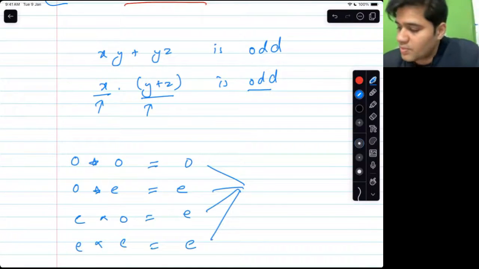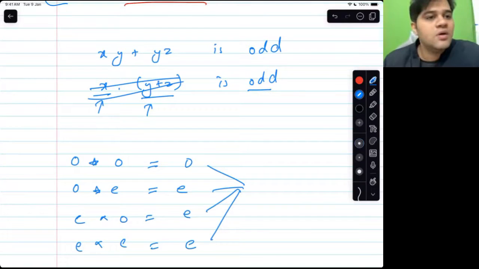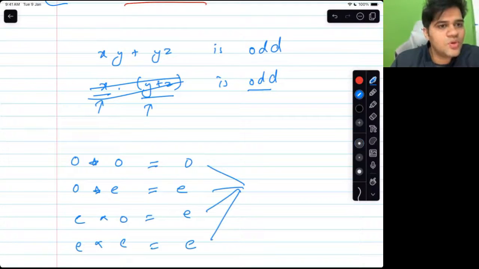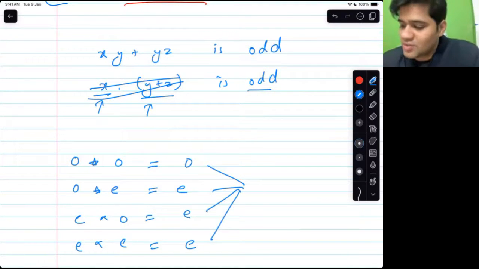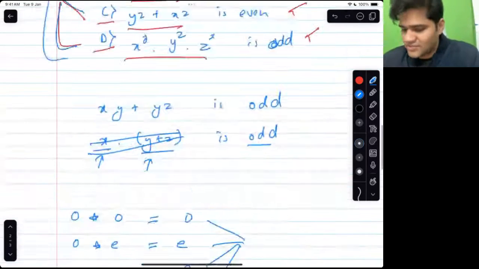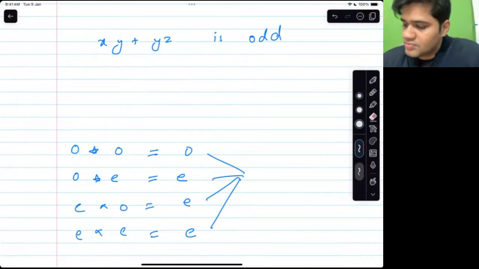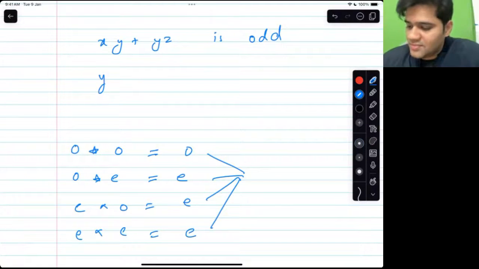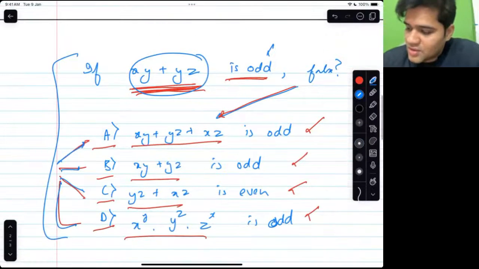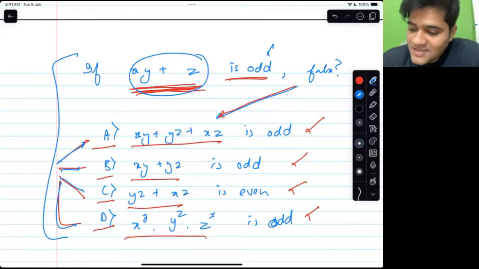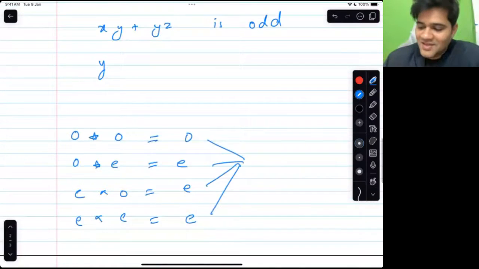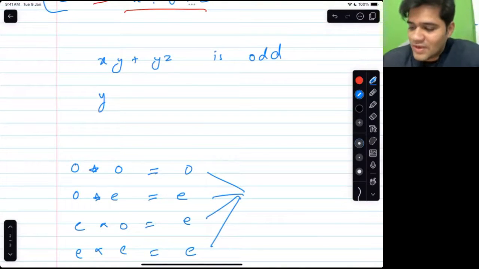Sorry, the common was y. I'm sorry. Xy plus yz was, no? Oh, okay. All right. So that is fine. No problem. So actually, slightly my question was wrong. The input that was given was xy plus xz is odd. Okay. So maybe some of you would have solved it correctly.